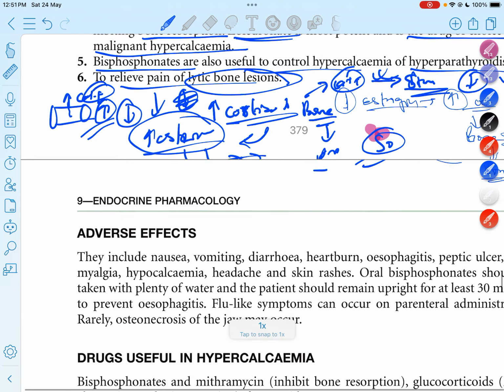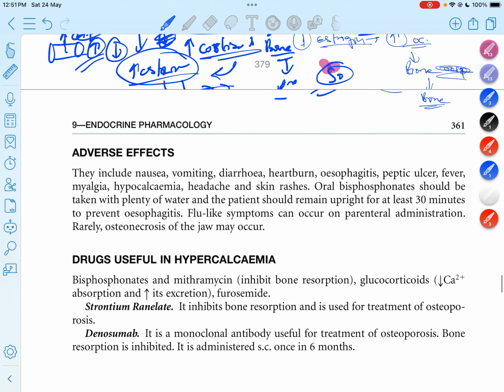When we look at the adverse effects of bisphosphonates, they mainly include nausea, vomiting, diarrhea, heartburn, esophagitis, peptic ulcer, fever, myalgia, muscle pain, and hypocalcemia. Headache and skin rashes are seen. Oral bisphosphonates should be taken with plenty of water.